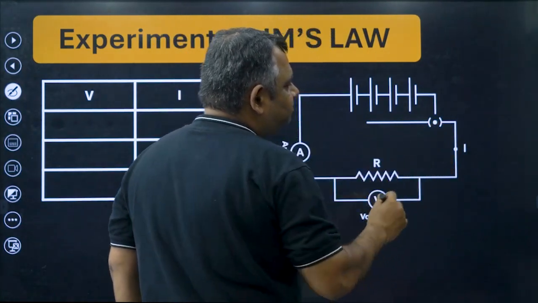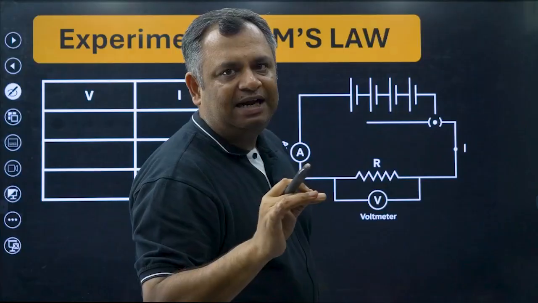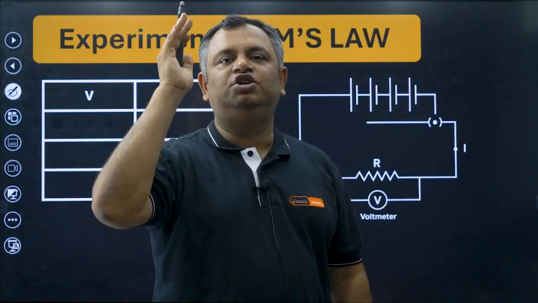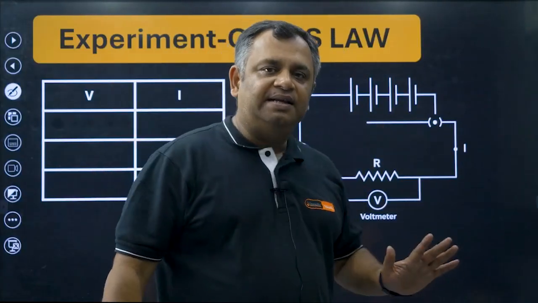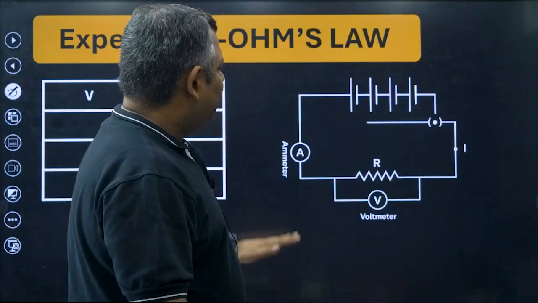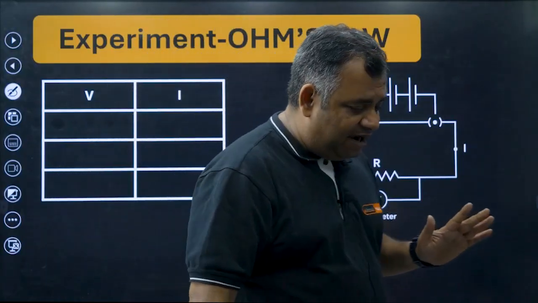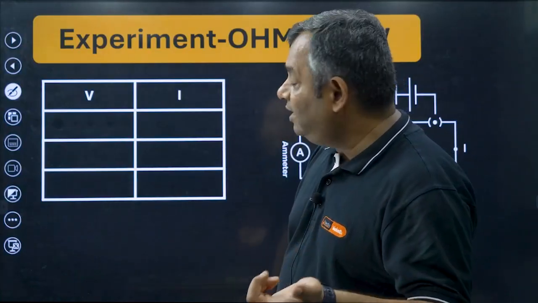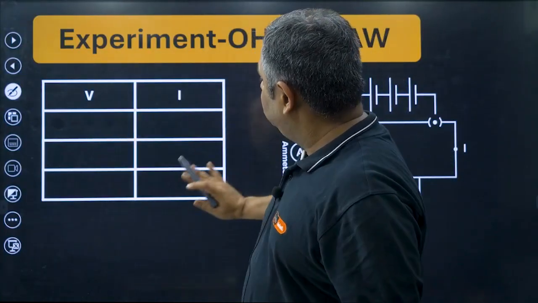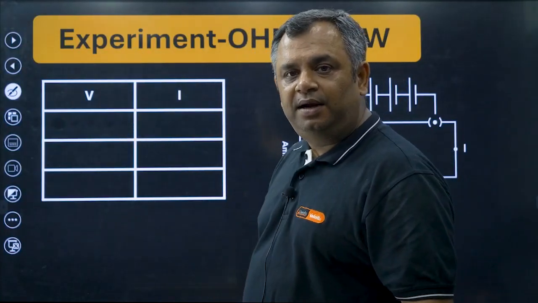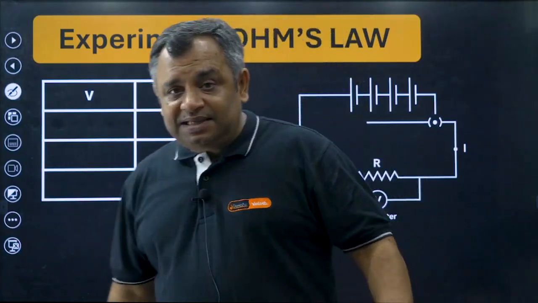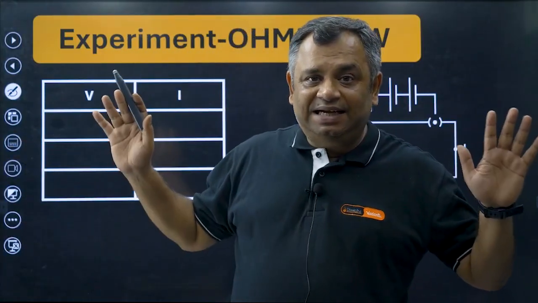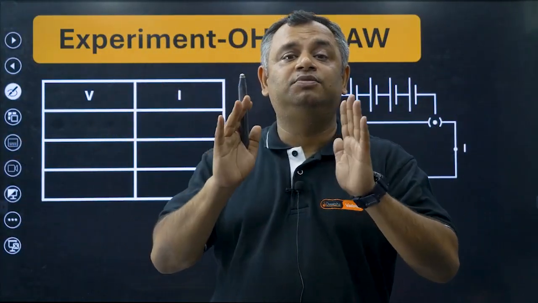You see a dot here? If this dot is present, that means the switch is on and the current will flow. If this dot is not there, the current will not flow. Now, in this experiment we have to note certain readings. What readings are we going to note here? Voltage and current. So I have made a table here to note the voltage and current. This is the experimental setup diagram for Ohm's law.